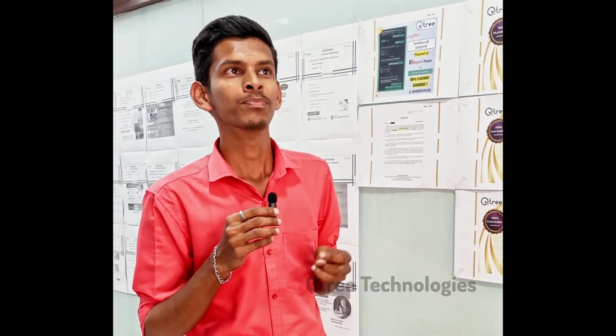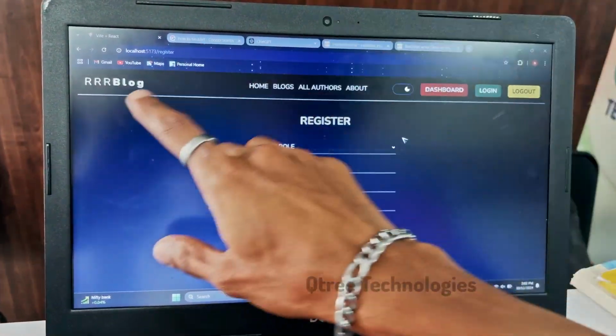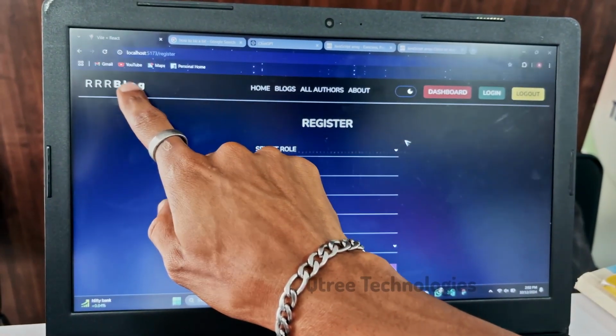So I enrolled myself in Qtree for Full Stack Developer, and I completed my course in a duration of 6 months. I have completed a project using full stack development titled blogging application. Let's see about my project. My project is about a personal blog, which is named Triple R.